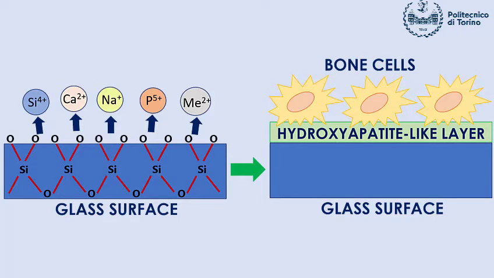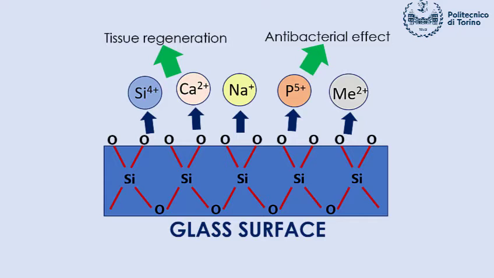So the glass surface reacts with human fluids, and this chemical reaction brings about the formation of a hydroxyapatite-like layer on the glass surface. This interface layer is very important because hydroxyapatite forms the mineral part of our bone. Moreover, the released ions can interact with human tissues and influence the behavior of their cells. These ions can have properties such as stimulation of growth of new tissue or even antibacterial effect, like in the case of silver, copper, or zinc.